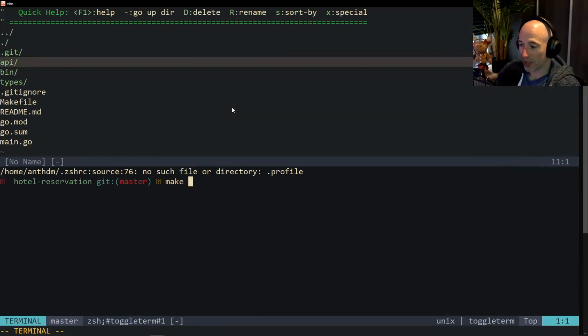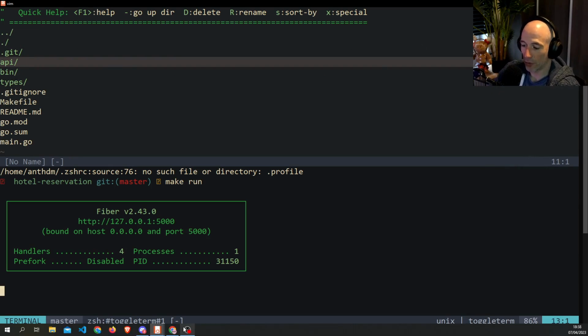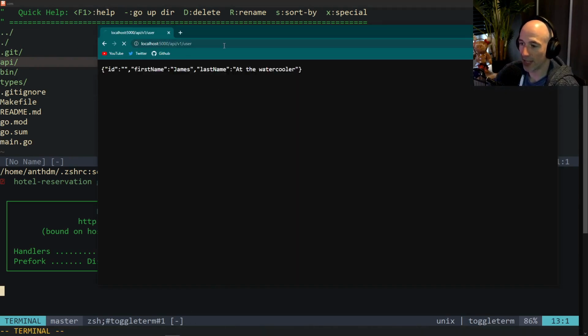Right, so we're going to make run once again. Boom. And then we are going to check our thingy here. Press enter. And then you're going to see that ID has completely disappeared. Of course, we're going to need the ID, but that's for our MongoDB stuff in the next video. So I hope this is clear.